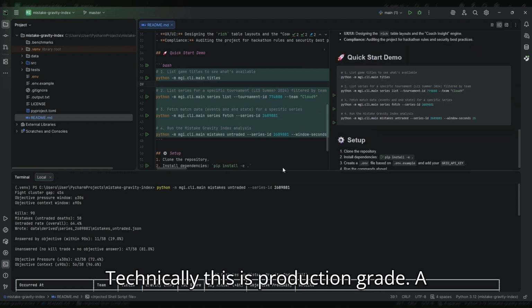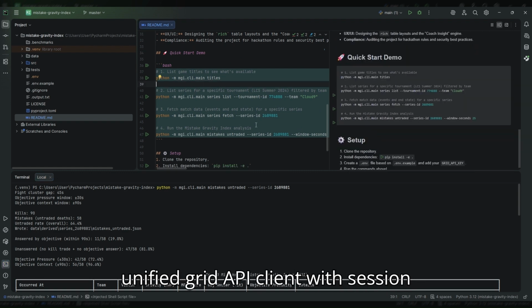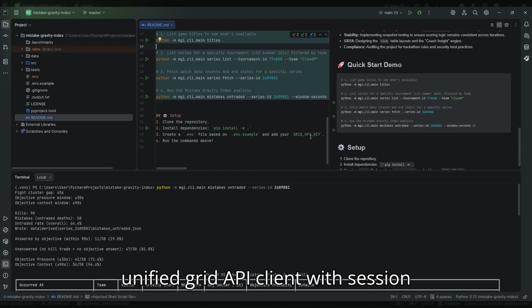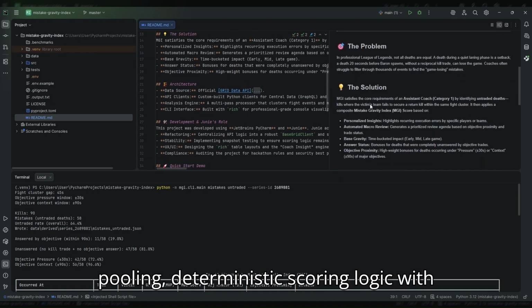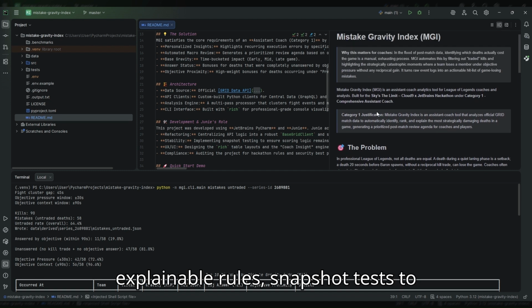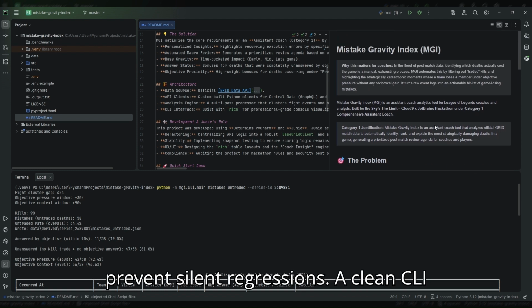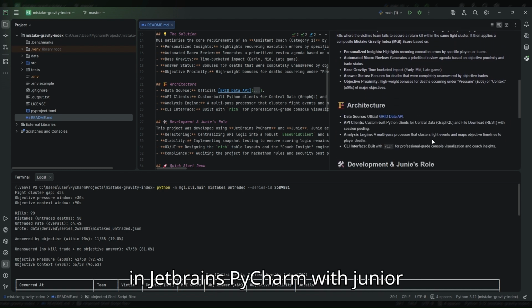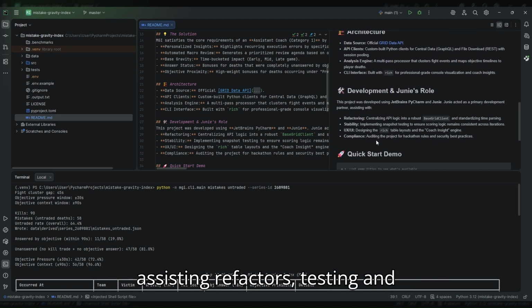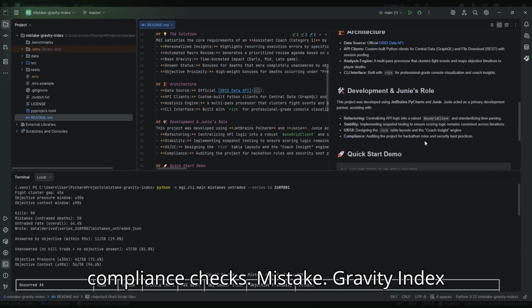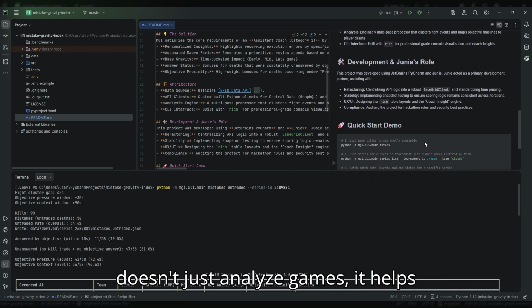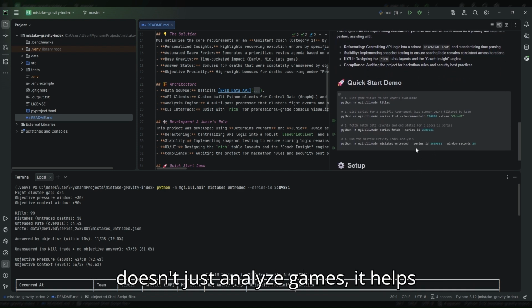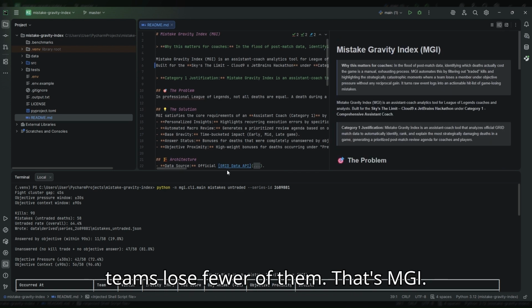Technically, this is production grade: a unified grid API client with session pooling, deterministic scoring logic with explainable rules, snapshot tests to prevent silent regressions, a clean CLI with readable, judge friendly output, built in JetBrains PyCharm with Junie assisting refactors, testing, and compliance checks. Mistake Gravity Index doesn't just analyze games, it helps teams lose fewer of them. That's MGI.